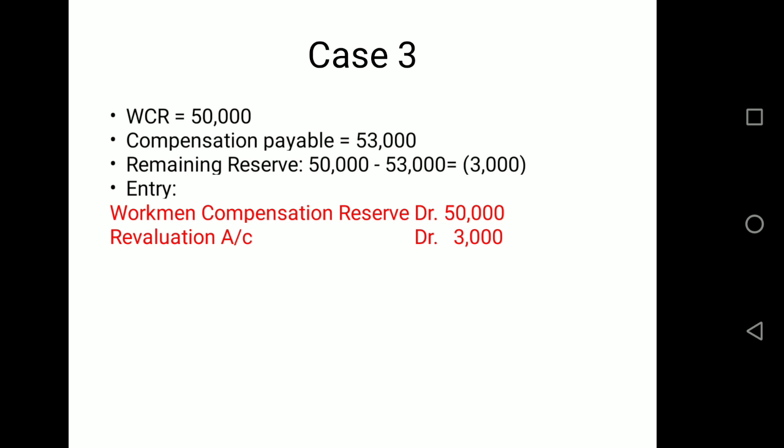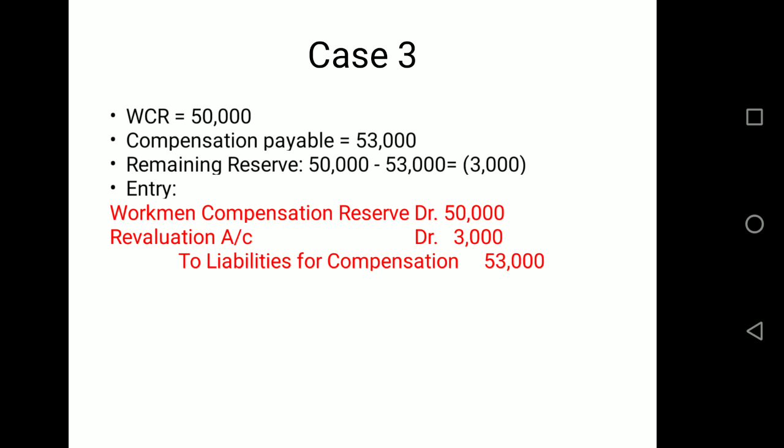So in this case, the journal entry will be: workmen compensation reserve is to be debited completely with 50,000. But as we require 3,000 more, that 3,000 will be taken from revaluation account to create a liability for compensation of 53,000. So your journal entry will be: workmen compensation reserve is to be debited 50,000, from revaluation account we will take 3,000, and will create a liability for compensation 53,000.